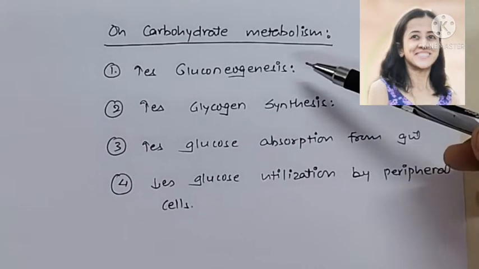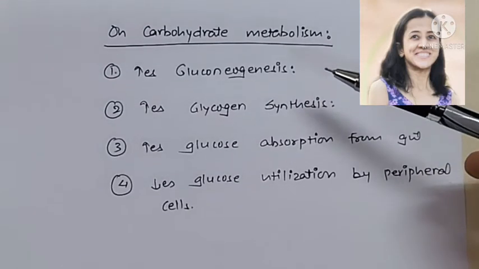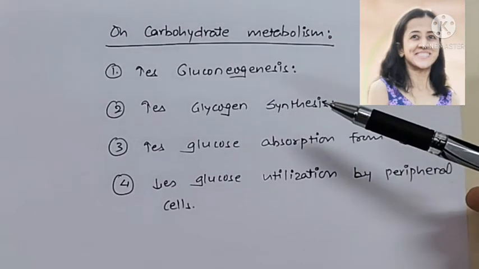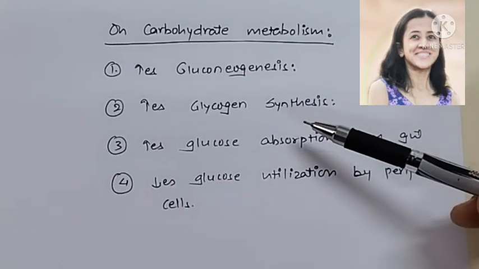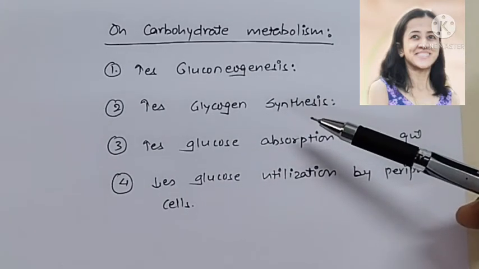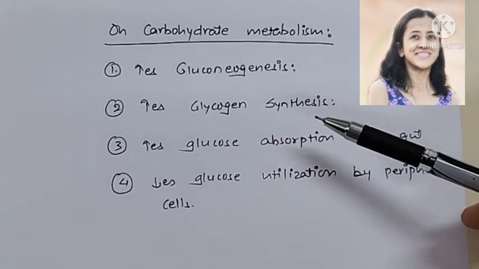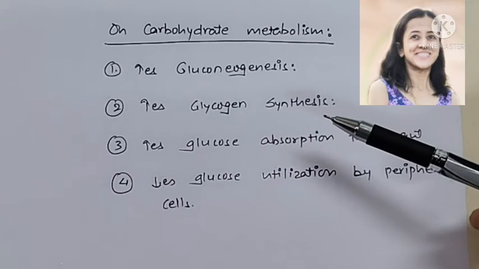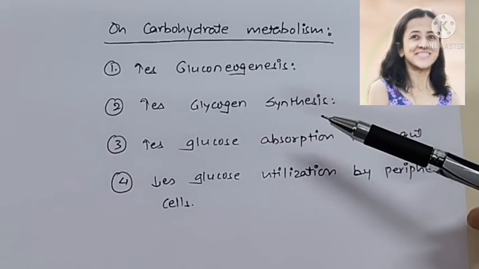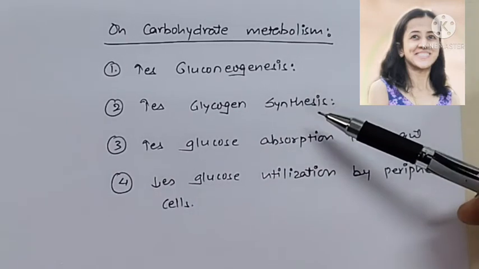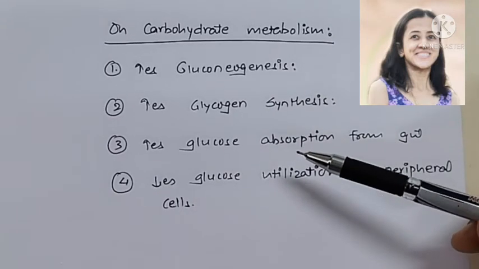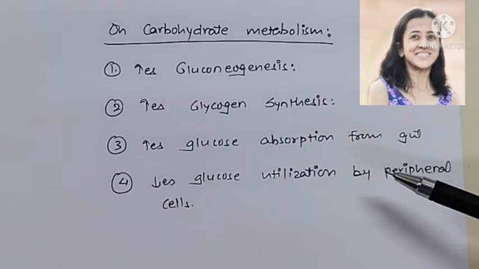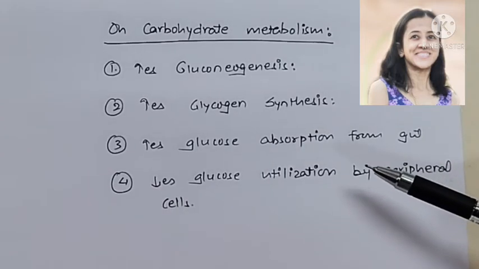So the first step is that it increases gluconeogenesis. Second, it increases glycogen synthesis. You can see here that glycogen synthesis is increased by increasing the enzyme glycogen synthetase, and indirectly it inhibits glycolysis in the liver. Third, it increases absorption of glucose from the digestive tract, and thus the blood sugar level increases.